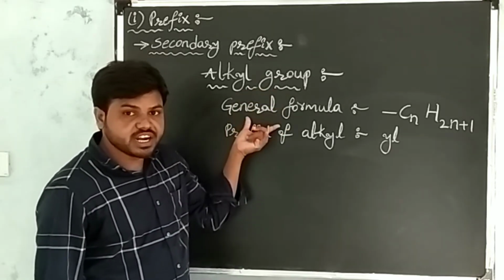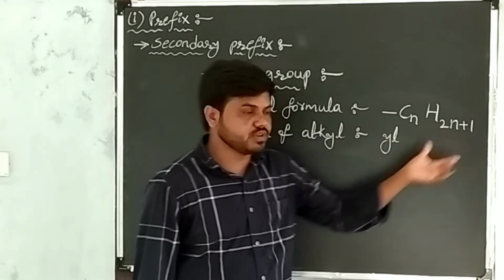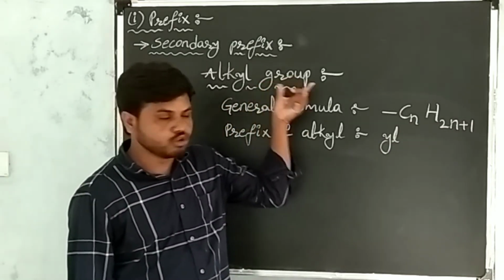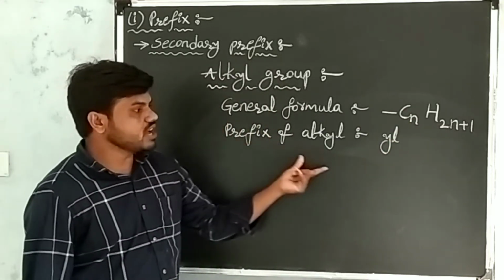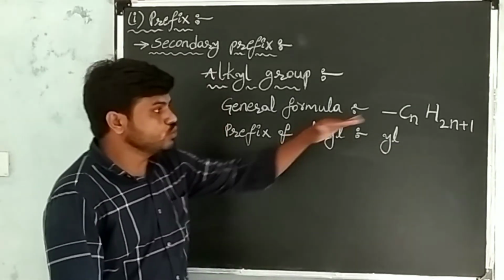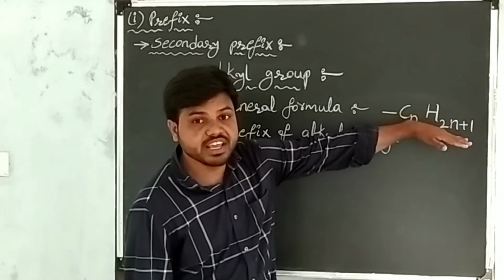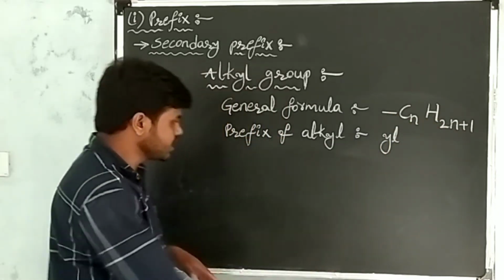Alkyl group. The general formula of alkyl group is CnH2n+1. The prefix of alkyl is yl. By using this general formula, I am taking some examples.